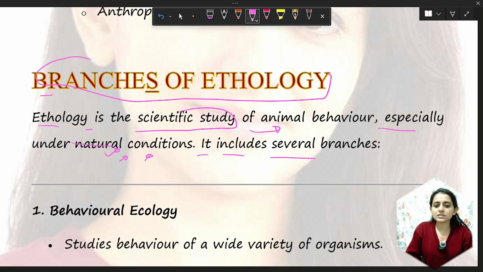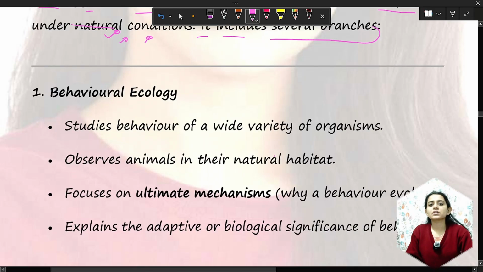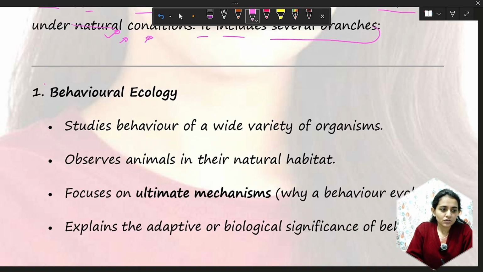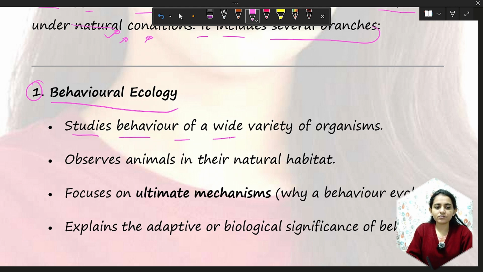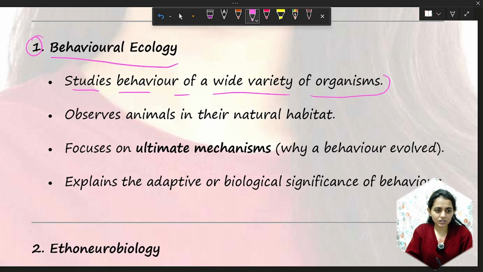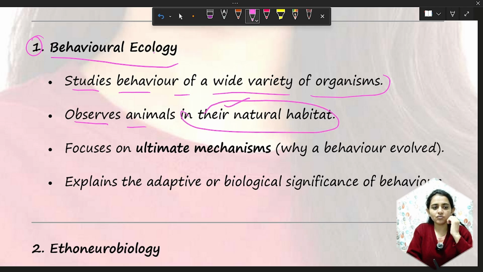It includes several branches, so we will see these branches in detail. The first one is behavioral ecology. It studies the behavior of a wide variety of organisms, in which we observe animals in their natural habitat. As I said, when we study the animal in its natural habitat, it is considered behavioral ecology.